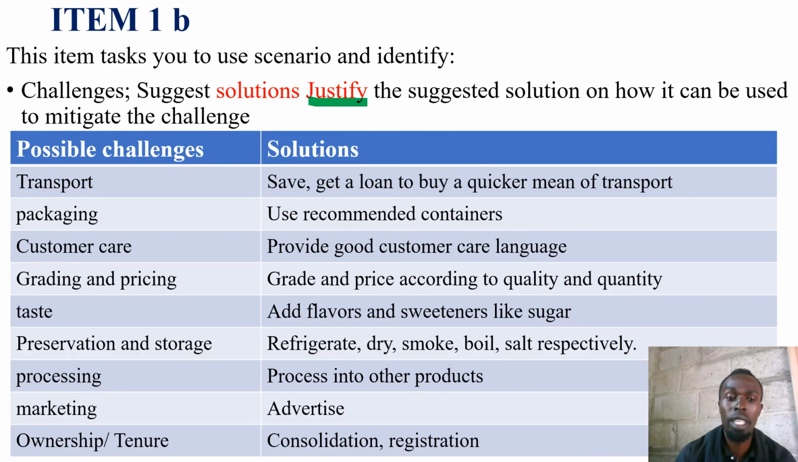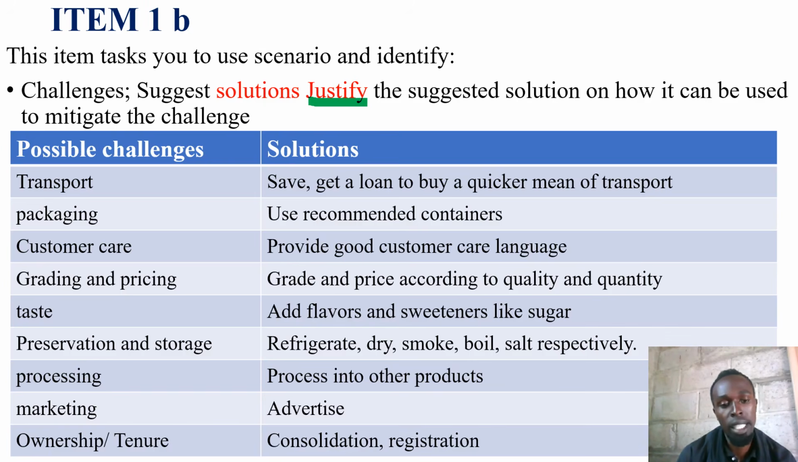Then the product or produce that was processed is tasteless. It has no taste. This is a possible challenge in that item. Then there will be a challenge on preservation and storage. How is that product stored? How is that product preserved? Always a challenge there.